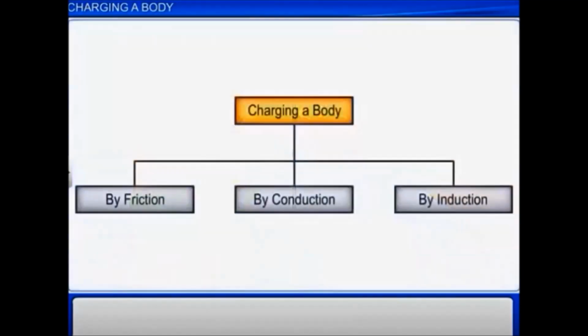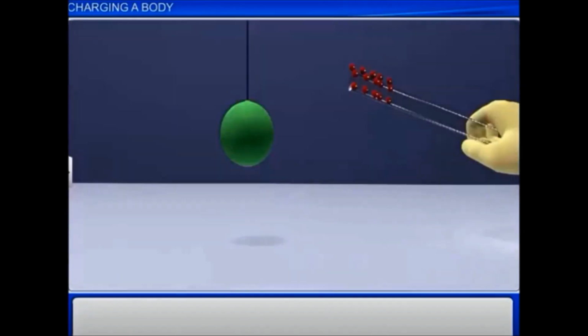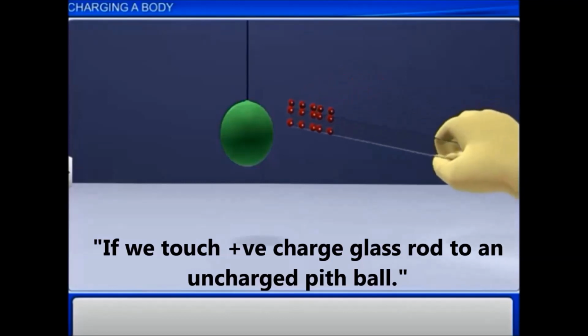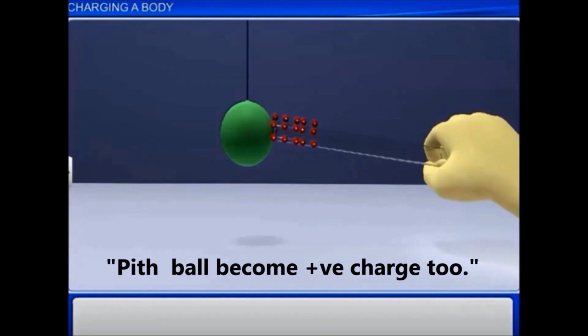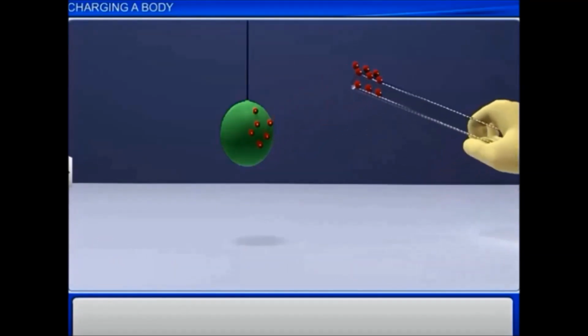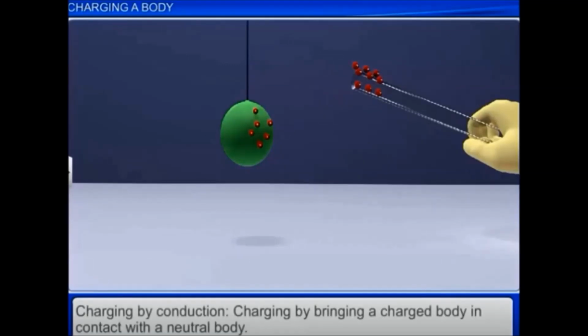Let us now look at how a body can be charged by conduction. If we touch the positively charged glass rod to an uncharged pith ball for a moment, the pith ball becomes positively charged too. This process of charging by bringing a charged body in contact with a neutral body is called charging by conduction.